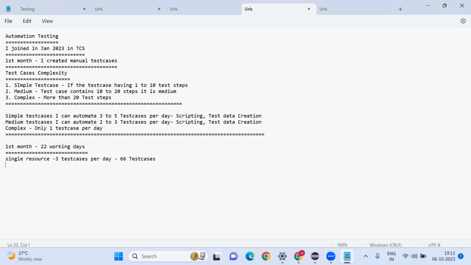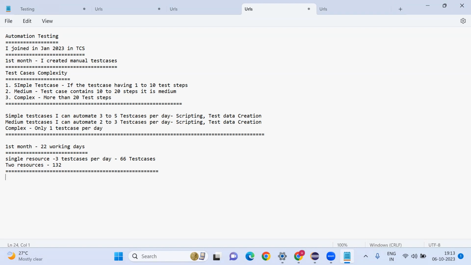How many resources will be there in your team? Suppose 2 resources are working. Here 66 into 2 is 132. Then for 1 month, 132 test cases for 2 resources.